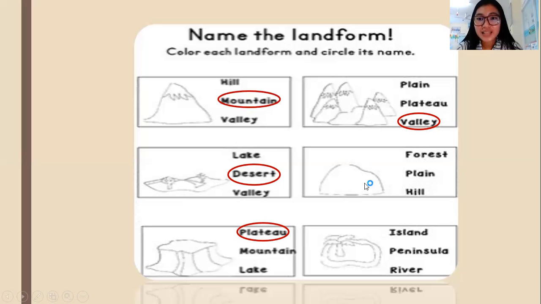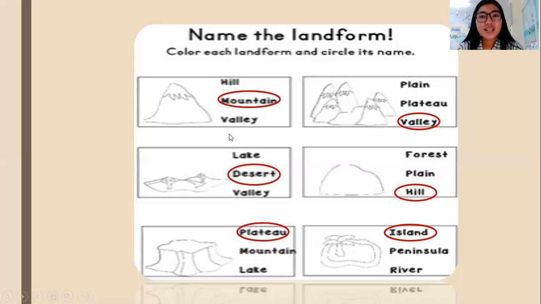Next one, class, this one is a hill. You cannot say it's a forest because there are no trees, and it's not a plain because the form of the land is a little bit higher than the ground. So that is a hill. Then the last one is an island. As what you see, there is a tree, there is a shore, and there is water. So that one is an island.